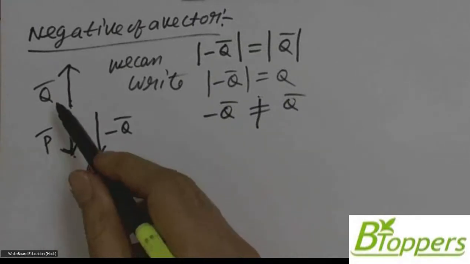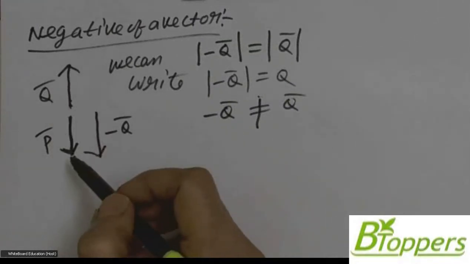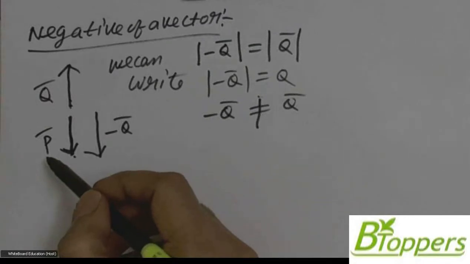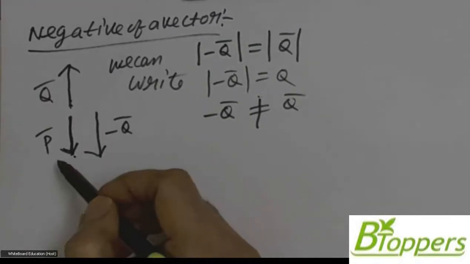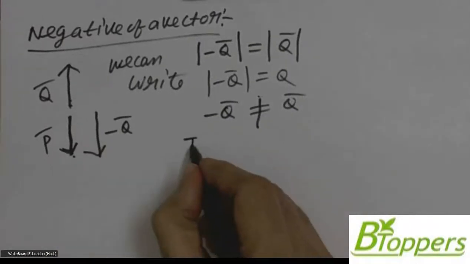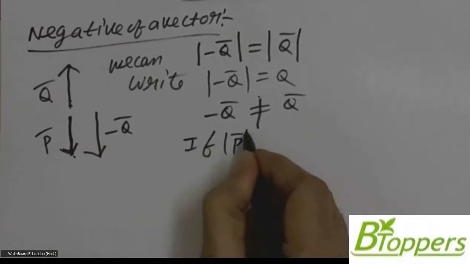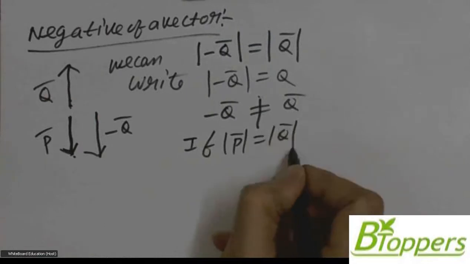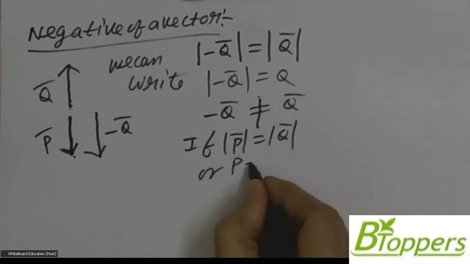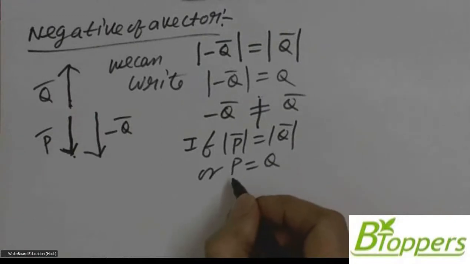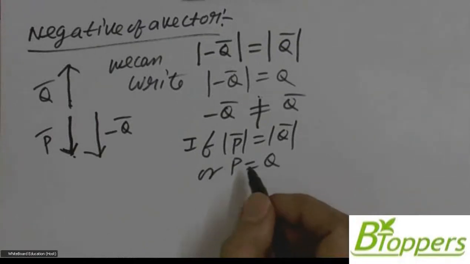If it is given that direction of p bar is opposite to q bar, it implies that the two vectors p bar and minus q bar have same direction. So if magnitude of p bar is same as magnitude of q bar, then you can write p equal to q. Just writing letter p without the bar symbol represents magnitude of vector p bar.